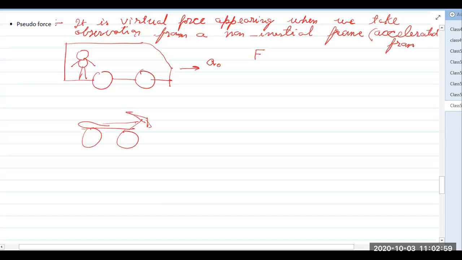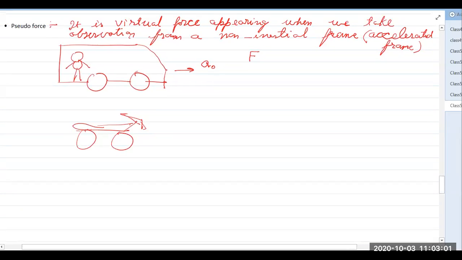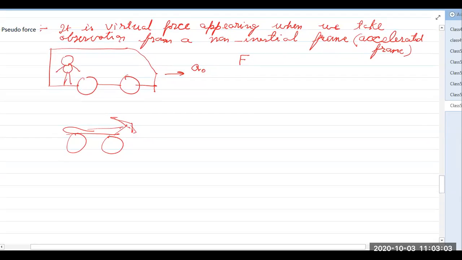From any accelerated frame, if you take a measurement or do some experiment and observe some phenomena, then we write the virtual force, that is called pseudo force. In the example of the bus, the bus is accelerating forward, so this person will experience a force in backward direction. Why is this force appearing? Because we are taking the observations on that person from inside the bus. We are looking at this person from inside, so that person appears to move in backward direction.